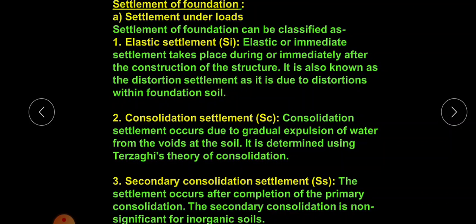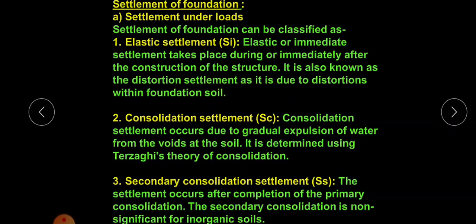So the first type is the settlement that takes place immediately after the application of load, due to the distortion of the soil particles, known as elastic settlement or immediate settlement.